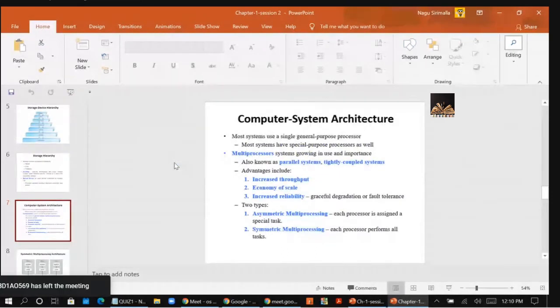Let's start with the computer system architecture. So put the subheading as computer system architecture.